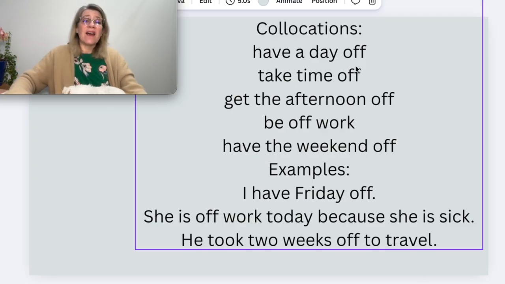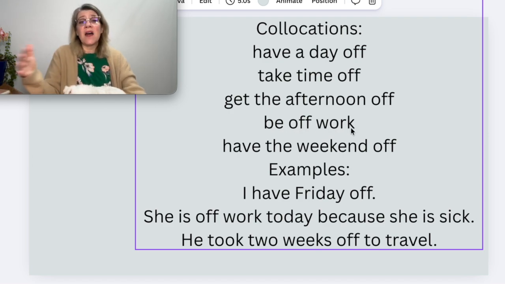So we have a day off or we take time off. We get the afternoon off. You can be off to work. So this is now a different meaning. Be off work, without the to, means to not be working. But to be off to work means you're leaving to go to work.